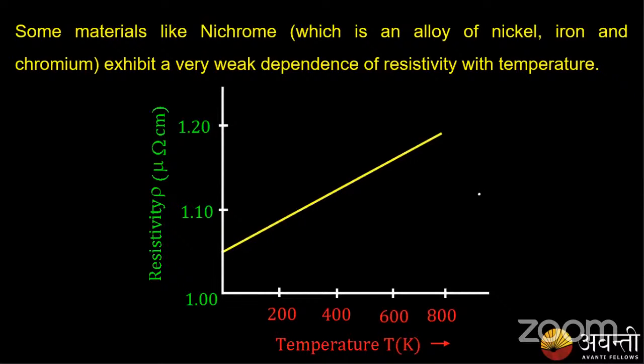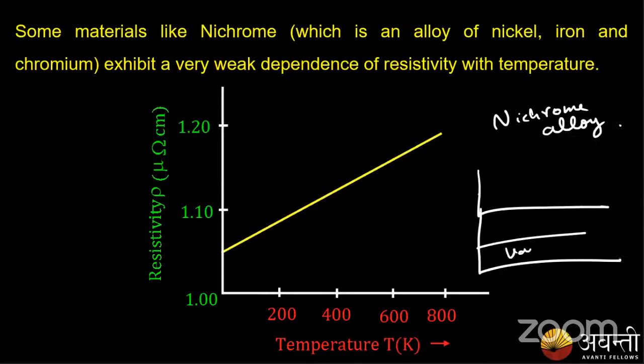The answer is in the structure of the nichrome alloy. At its valence band, it has very few electrons to conduct.